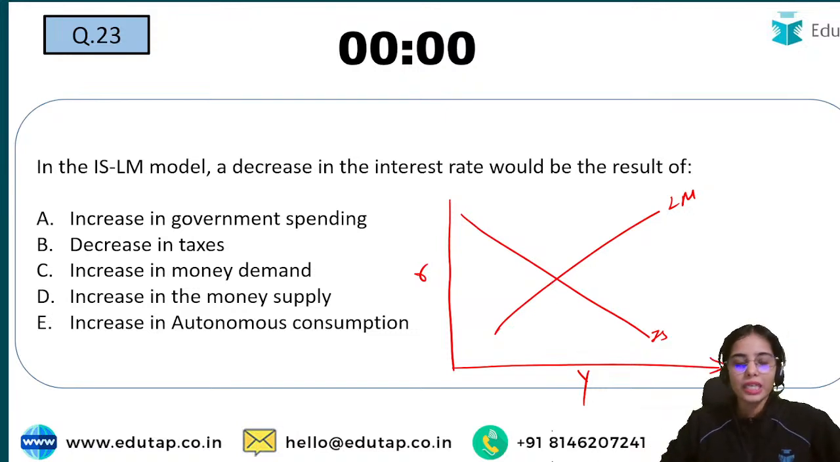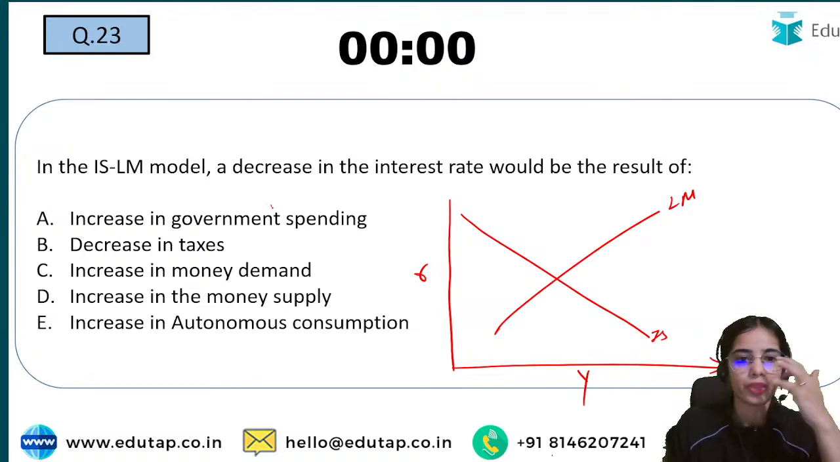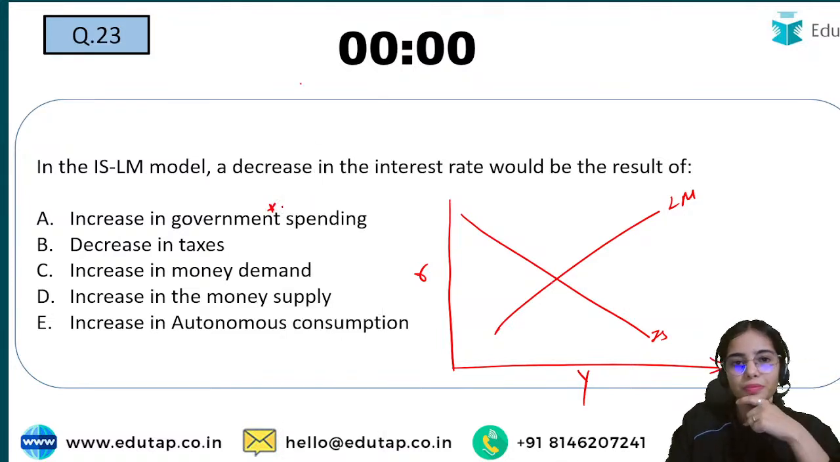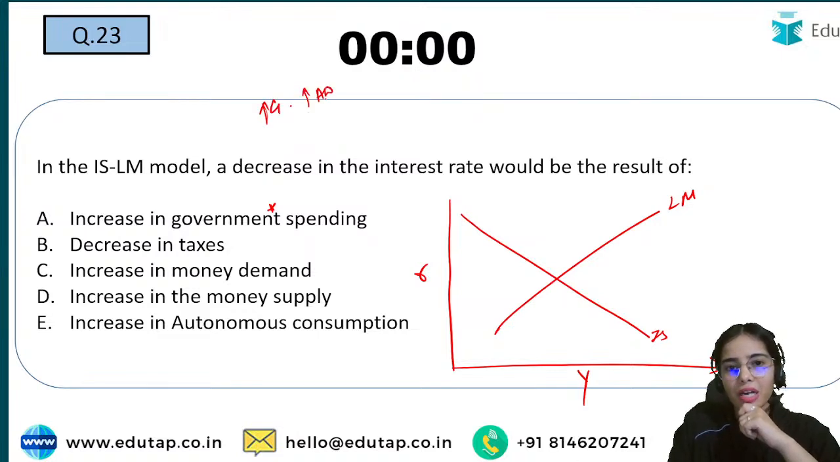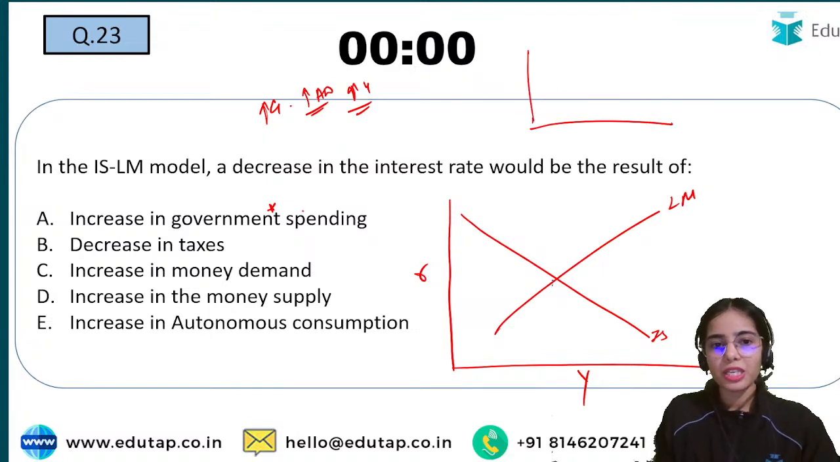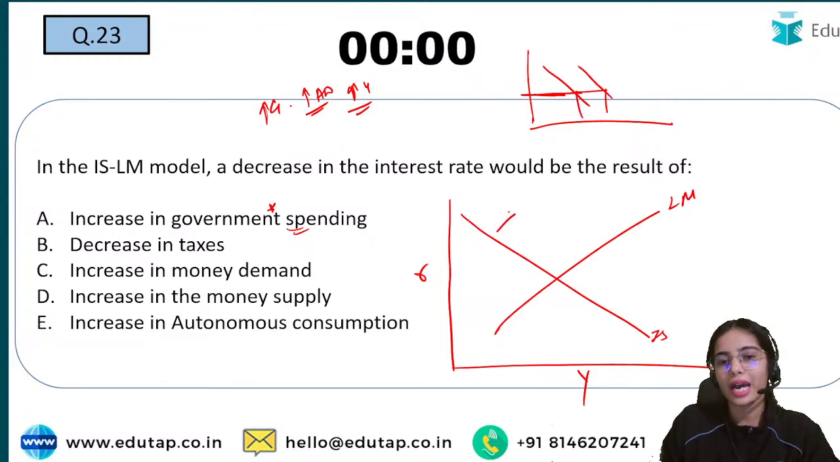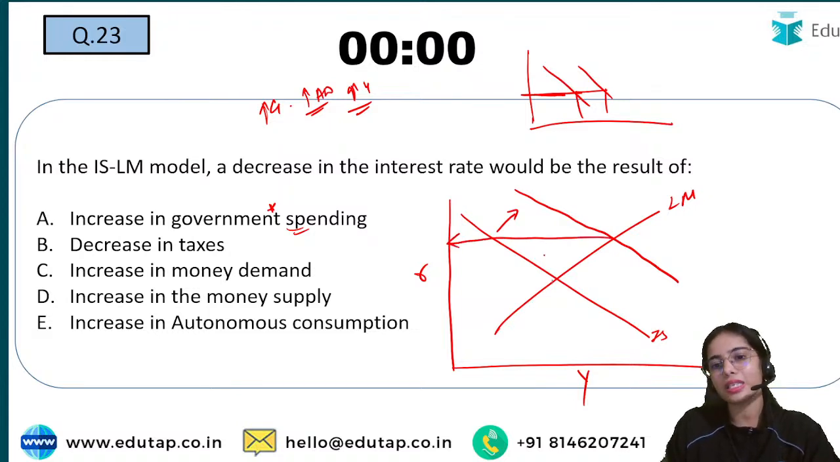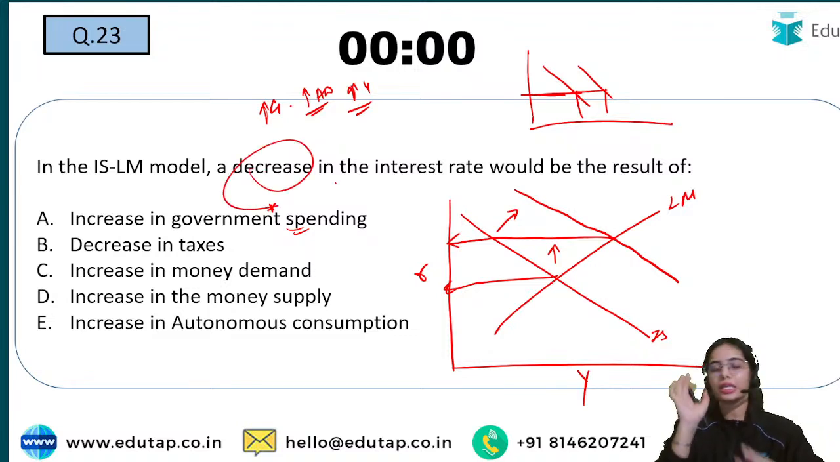So let's say that there is an increase in government spending. If the government spending is increasing, that means the aggregate demand is increasing, that means the level of income is increasing. And government expenditure is autonomous, that means with the same rate of interest, the level of income will increase. So this is going to shift the IS curve rightwards. If the IS curve is shifting rightwards, this will increase the rate of interest. But we do not want to increase the rate of interest. We want to decrease the rate of interest.